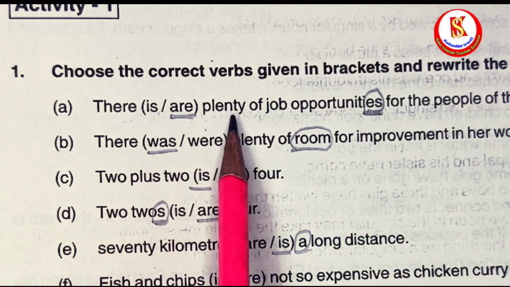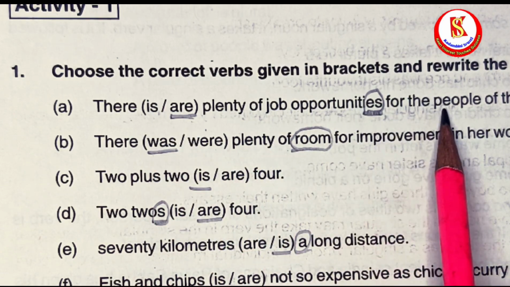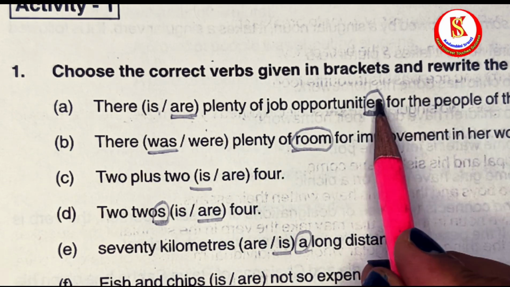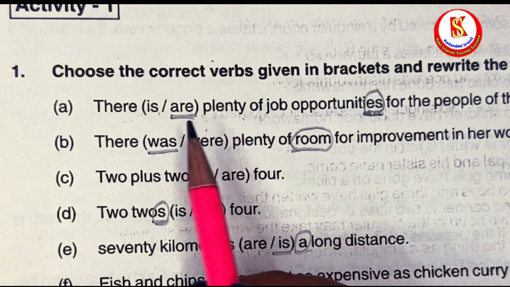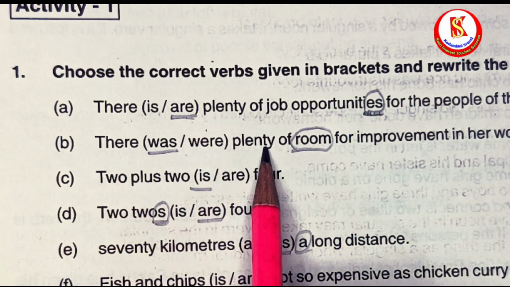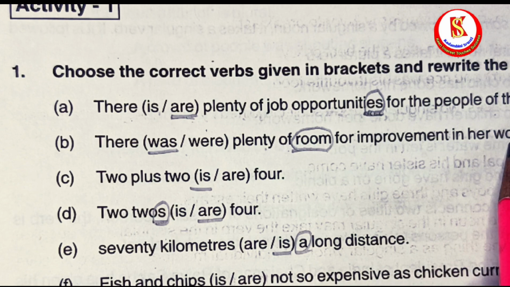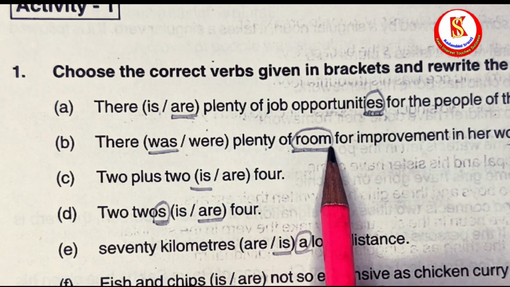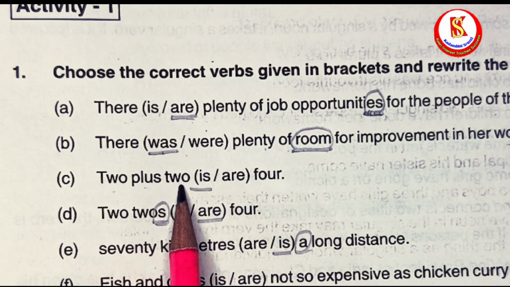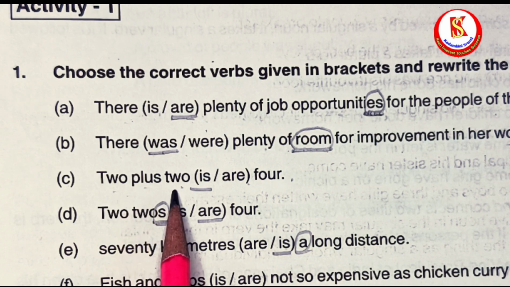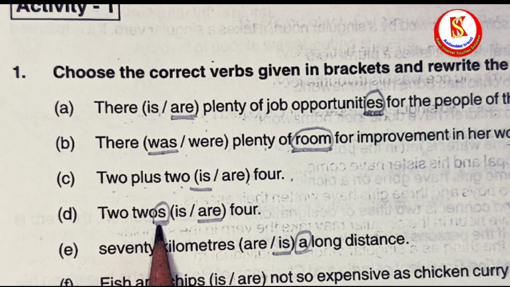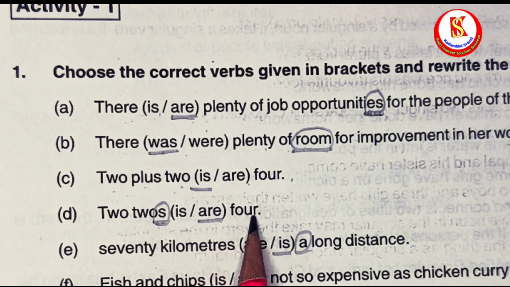First one, there dash plenty of job opportunities for the people of this religion. You just see opportunities, plural, so answer is are. There dash plenty of room for improvement in her work. Room is singular, so was. 2 plus 2 dash 4. So 2 plus 2 it is 4, but 2 2s it is s achi, so it is r 4.